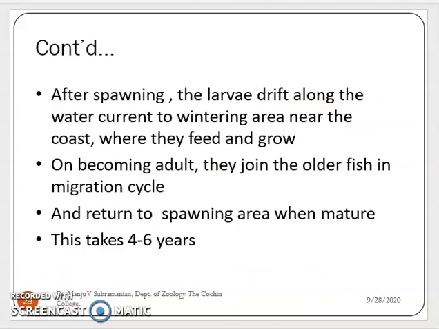After spawning, the larvae drift along the water current to the wintering area near the coast where they grow and feed. On becoming adults, they join the older fish in the migration cycle. They return to the spawning area when mature, and it takes about 4 to 6 years. So in herring type of fishes, the migration takes place within the ocean itself, and they are a good example for Oceanodromous migration.